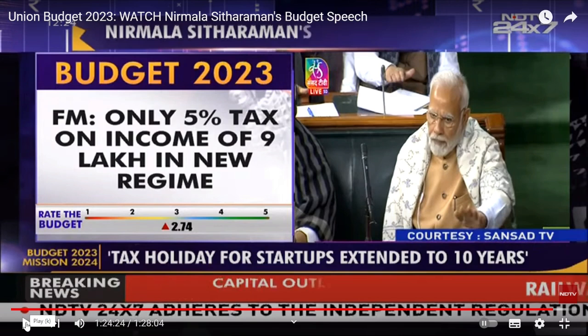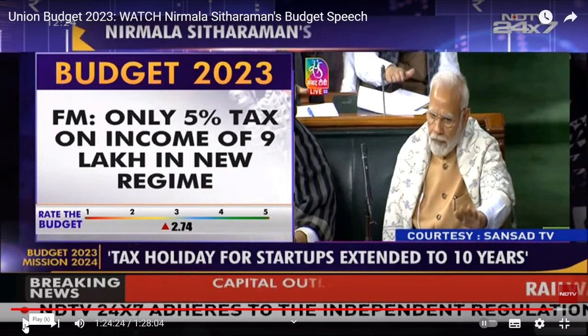In the new regime, so now, what would be the highest tax rate in the new regime? 30%. Plus, instead of 37%, it would be 25% of 30%. So 25% of 30% is how much? 7.5%. So 30% plus 7.5% is how much? 37.5%.